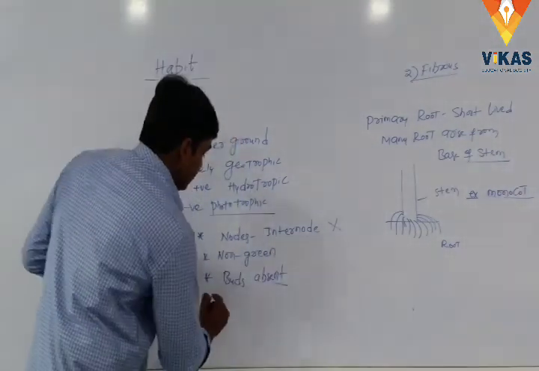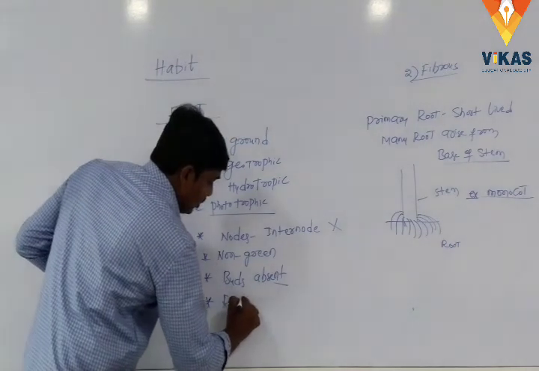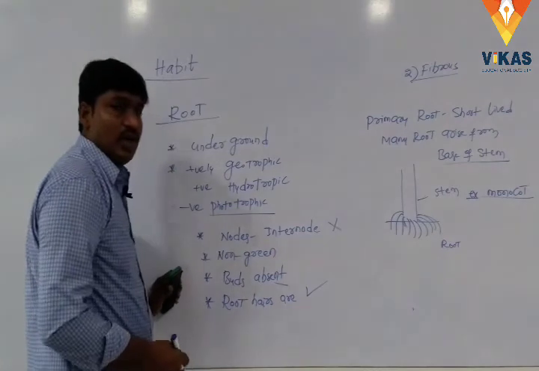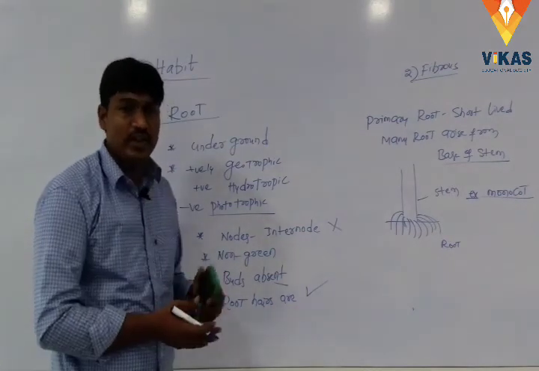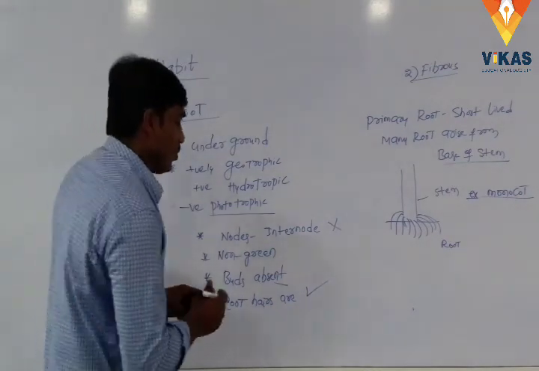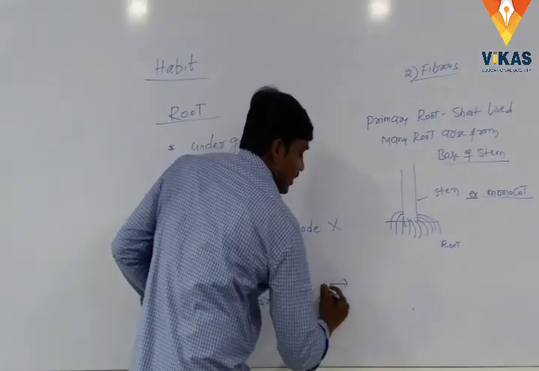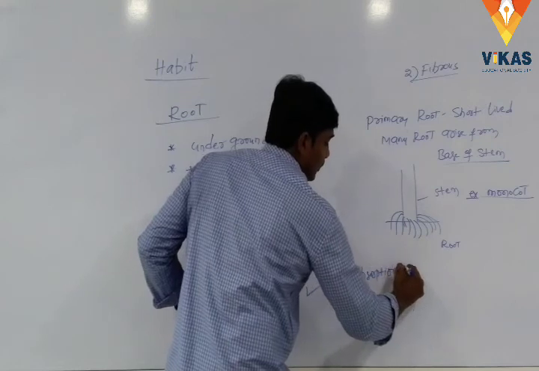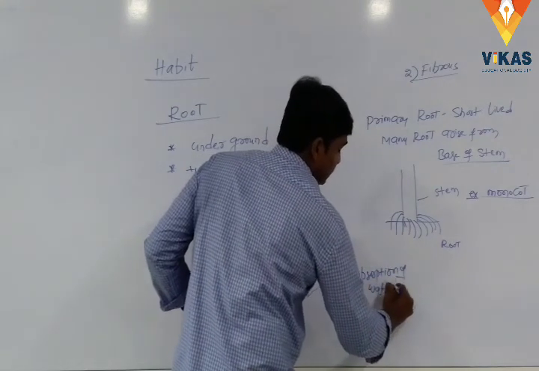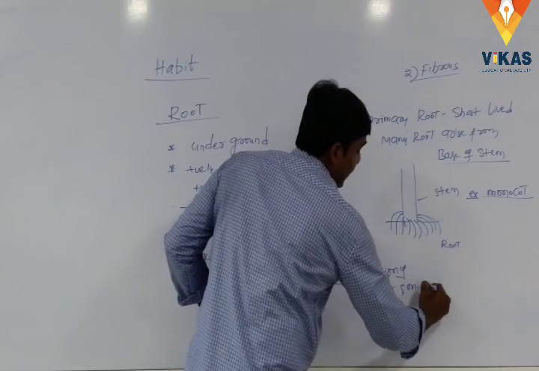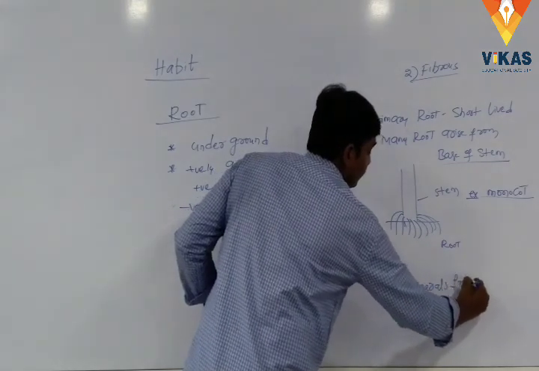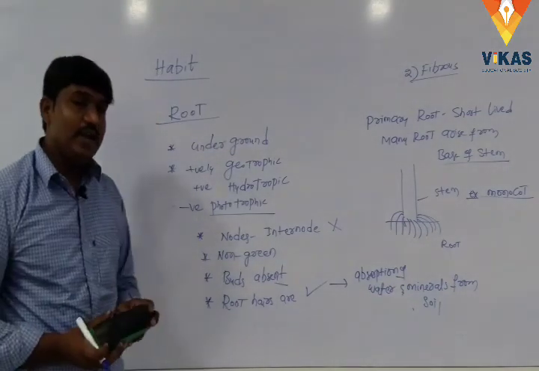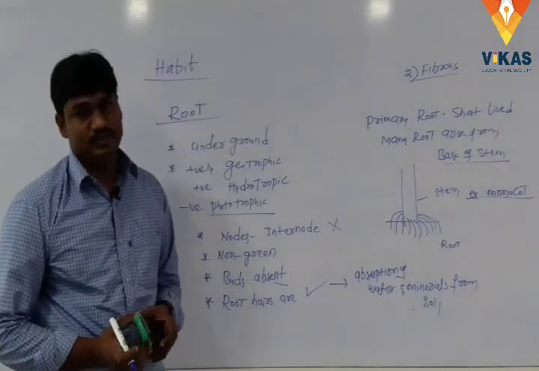How are the root hairs useful for the root? Root hairs are useful for absorption of water and minerals from soil. So these are the main characters of the root.